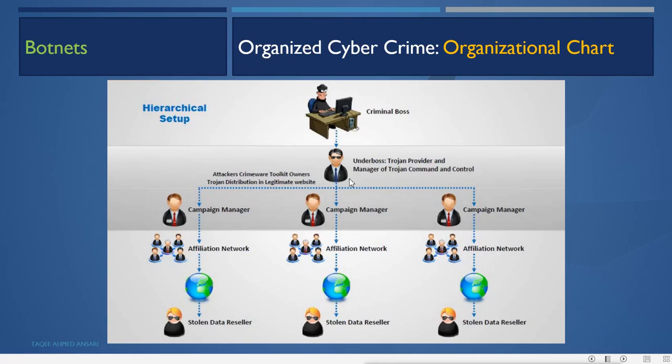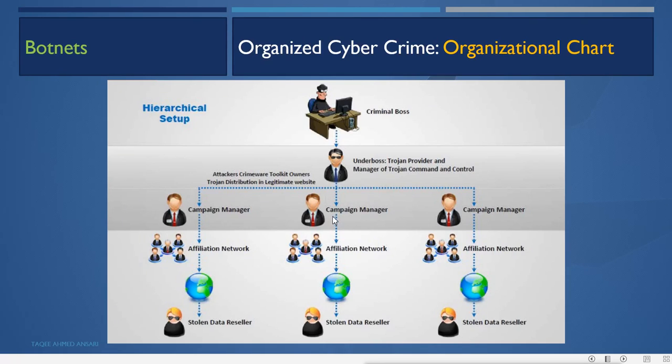After the criminal boss, we have an under boss, which is the Trojan provider and manager of the Trojan command and control. This is the person who provides the Trojan to different users, and also manages the command and control for the Trojan. Then we have campaign managers, the attacker crimeware toolkit owners, who distribute these Trojans from legitimate websites.